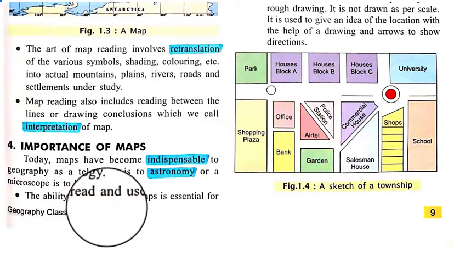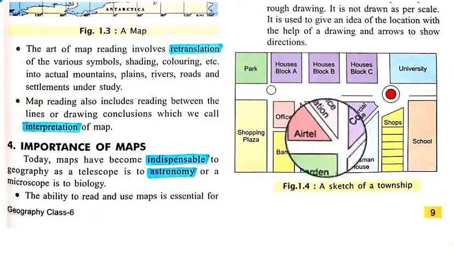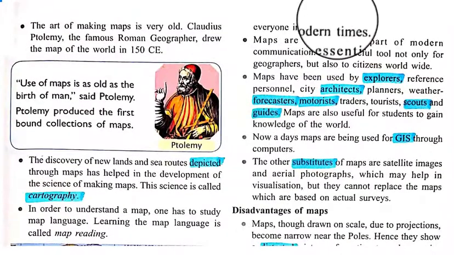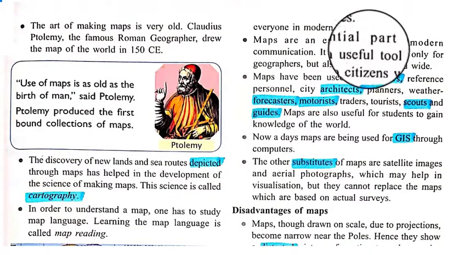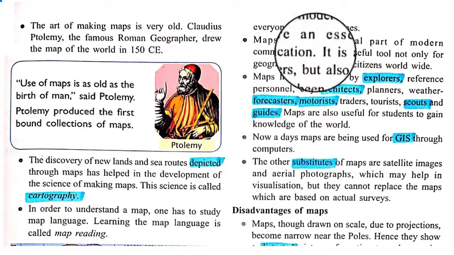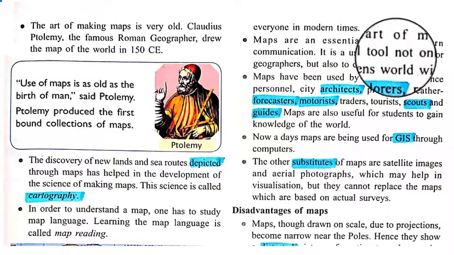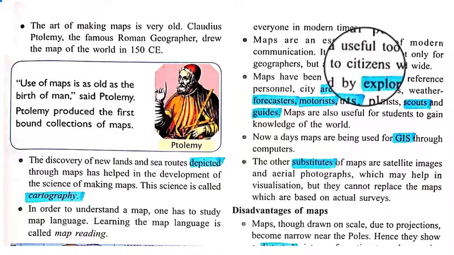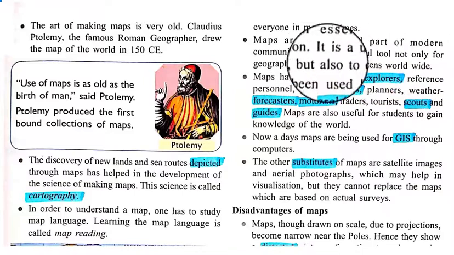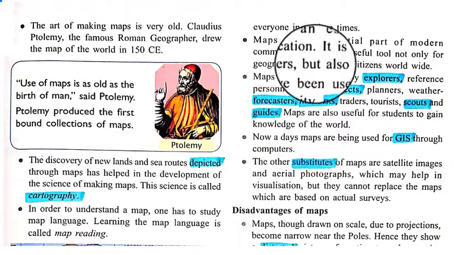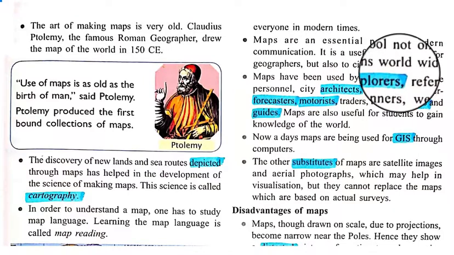The ability to read and use maps is essential for everyone in modern times. Maps are an essential part of modern communication, and are one kind of communication tool. It is a useful tool not only for geographers but also for citizens worldwide.